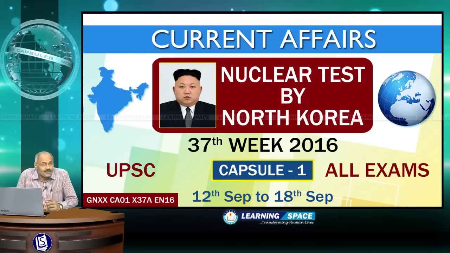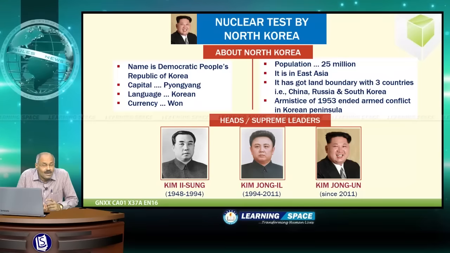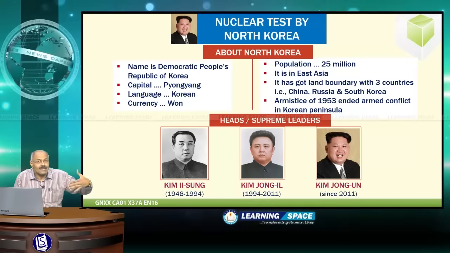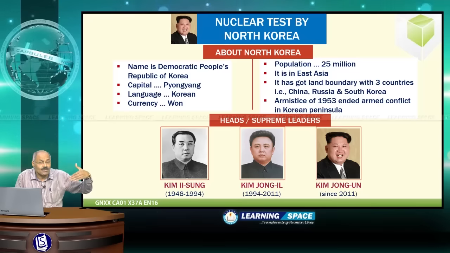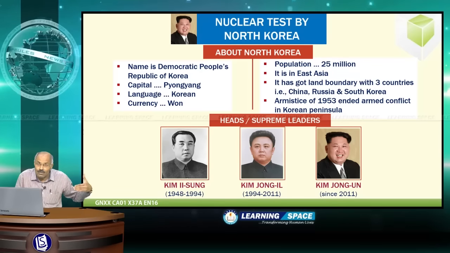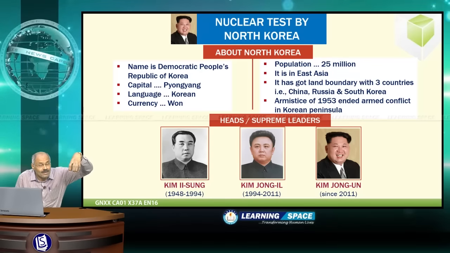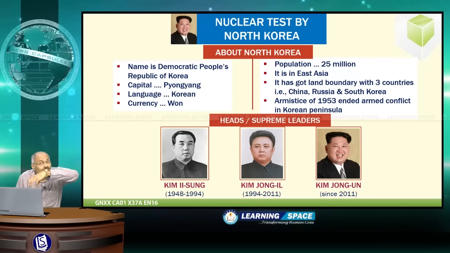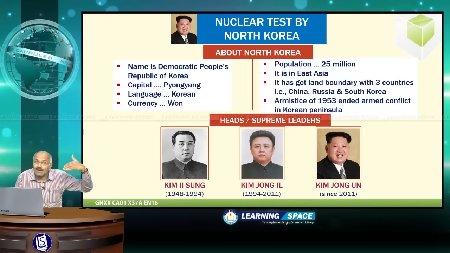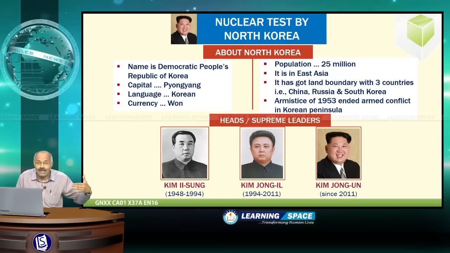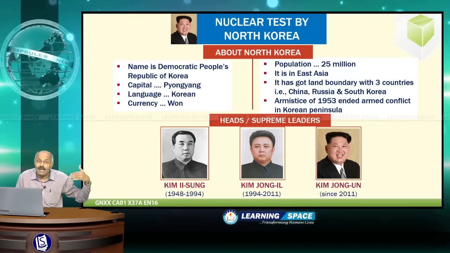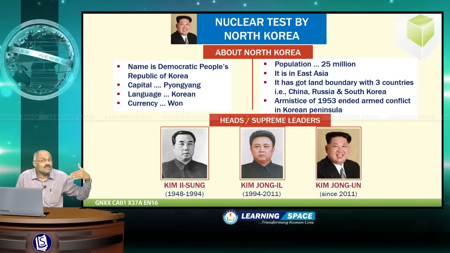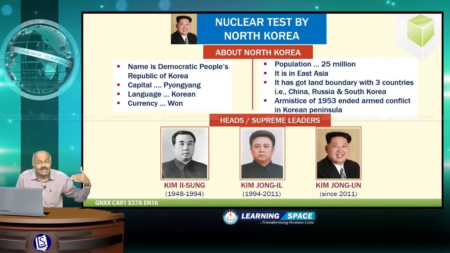And in this connection, if you want to know more about North Korea, the actual name is Democratic People's Republic of Korea. If someone talks about the Democratic People's Republic of Korea, it is North Korea. And if someone talks about the Republic of Korea, it is South Korea. Capital of North Korea is Pyongyang. Predominantly spoken language is Korean. Currency is won. The population is around 2.5 crores. It is in East Asia.